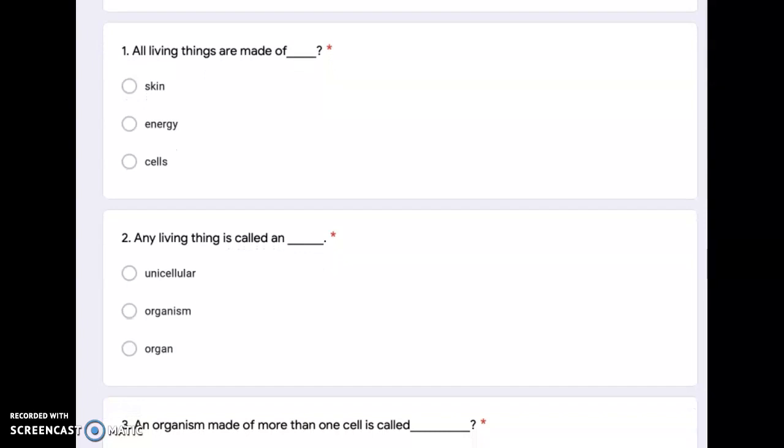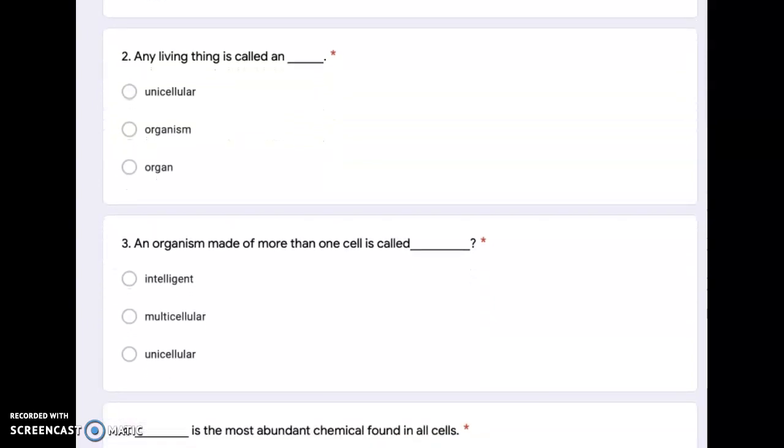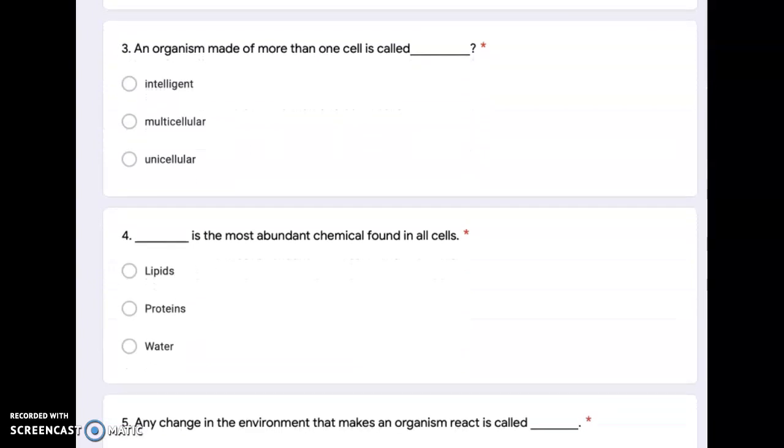Number 1. All living things are made of skin, energy, or cells. Number 2. Any living thing is called unicellular, organism, or organ. Number 3. An organism made of more than one cell is called intelligent, multicellular, or unicellular.